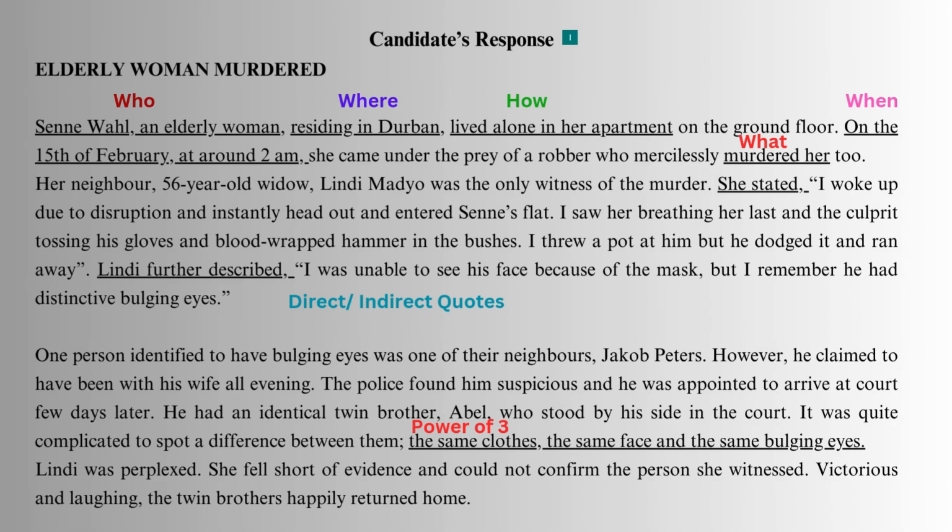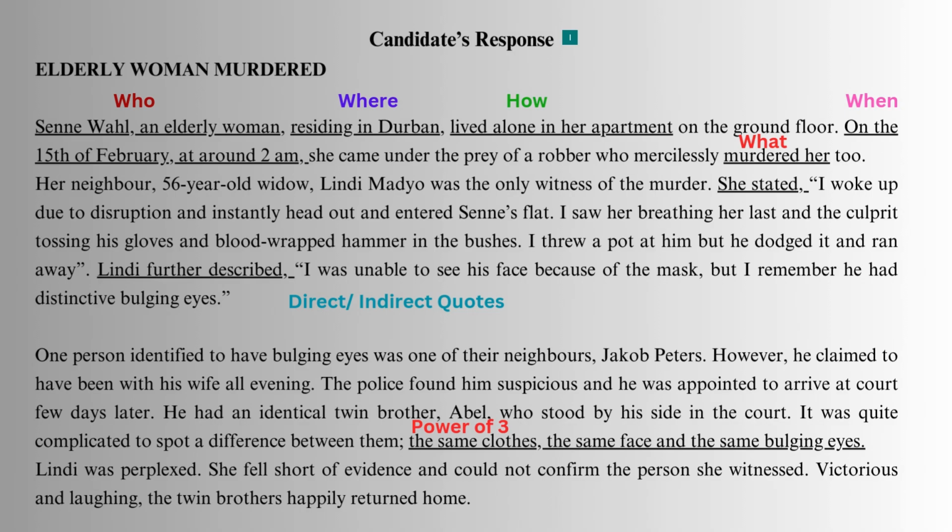It is written Seneval, an elderly woman, it means who. So in the first paragraph, you are answering WH questions. For example, who, Seneval, that was an elderly woman. Where, residing in Durban. How, living alone in her apartment. She was living alone. That's why this accident or the incident happened on the ground floor, or when on the